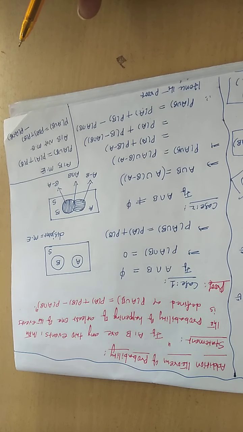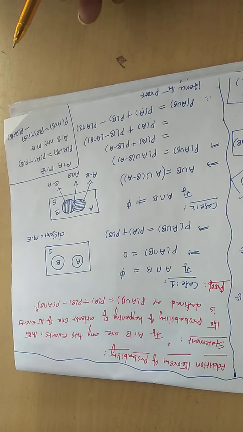Today we discussed how to solve different color balls kind of problems and various conditions like odds in favor of and odds against to the probability.